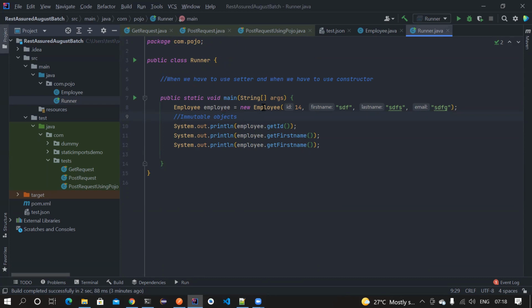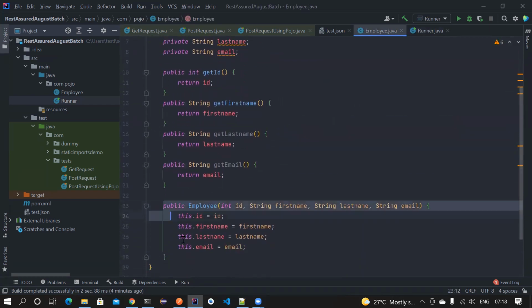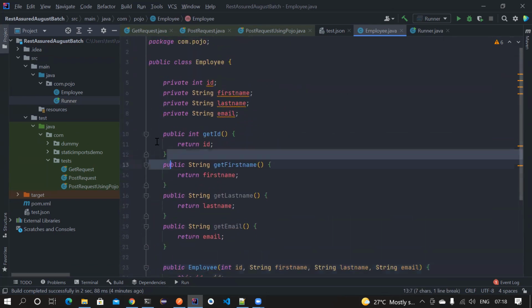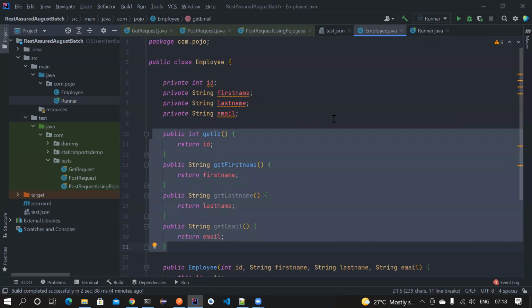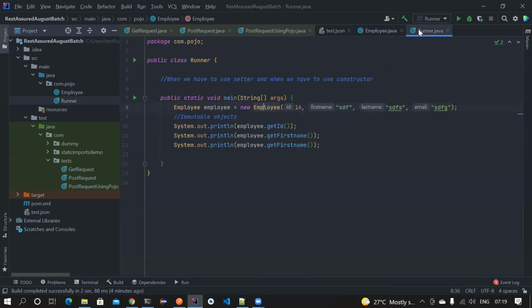Yes. Now this employee class doesn't have a setter method. It has only a constructor, and then it has only getter methods. There is no way someone can set a value apart from passing it during the creation time, right? So that's the beauty of using constructors. Constructors help you to create immutable objects. That's a very important thing. What are immutable objects? Unchangeable. They are not changeable.